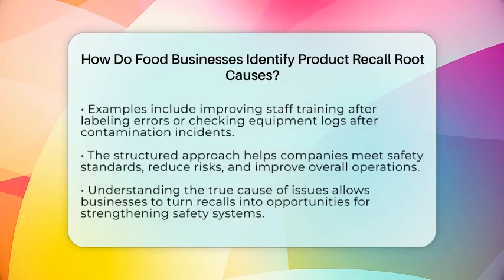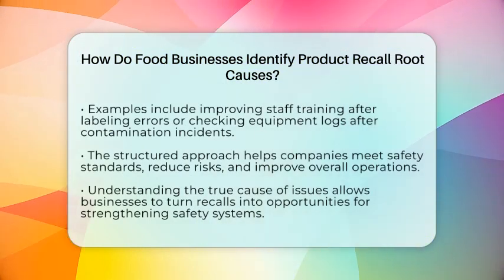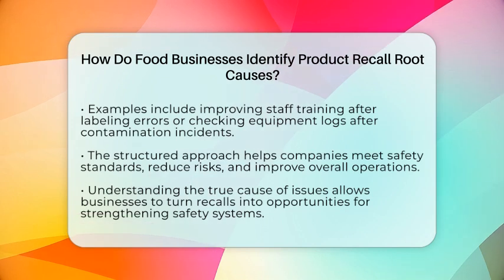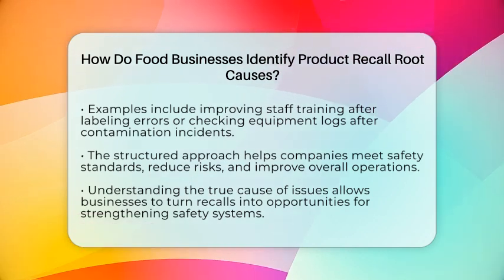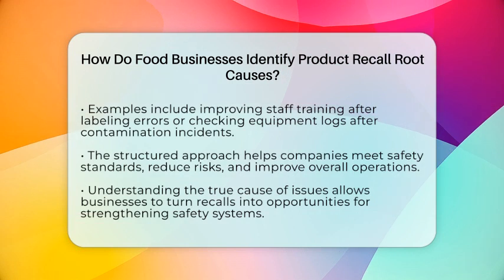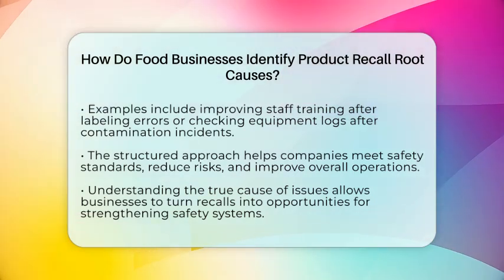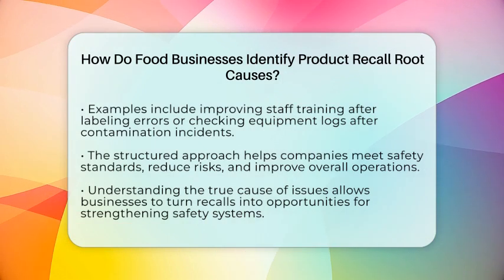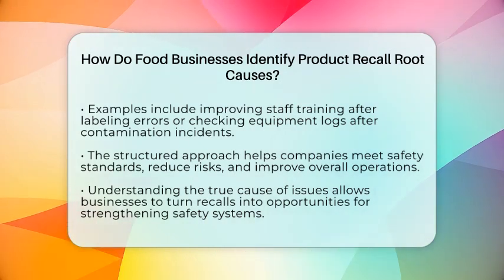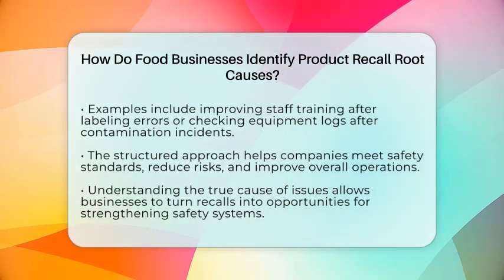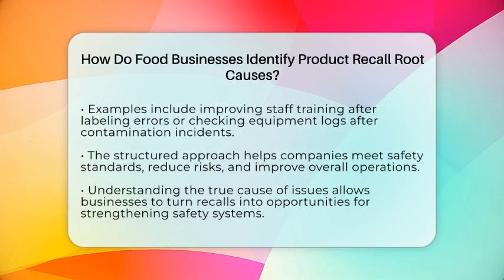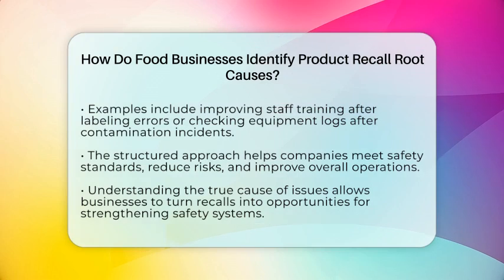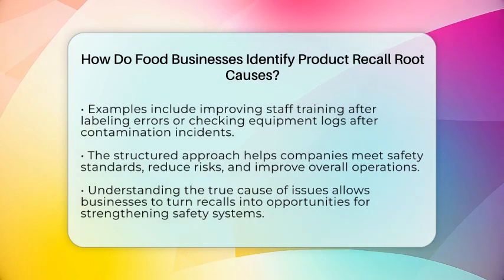For example, if a bakery used the wrong nuts because an employee was unfamiliar with the labeling process, they would review training records, improve staff education, and implement better supervision. Or, if a processing plant experienced recontamination after pasteurization, they would check equipment maintenance logs and ensure proper cleaning protocols are followed. By following this structured approach, food businesses can uncover the true cause of a recall issue.